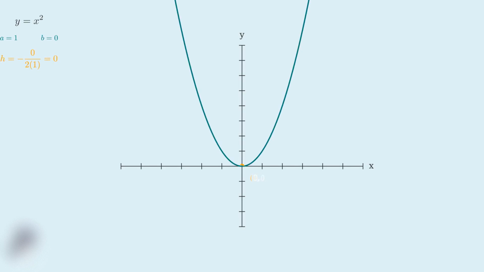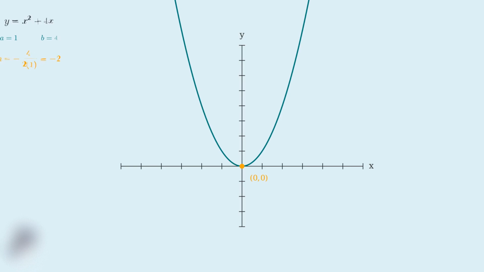Now I want to show you visually how the coefficients a and b affect where the vertex is located. We'll start with a simple parabola and see what happens when we change these values. First, let's look at the equation y equals x squared. Here, a equals 1 and b equals 0. Using our vertex formula, h equals negative 0 divided by 2 times 1, which gives us h equals 0.